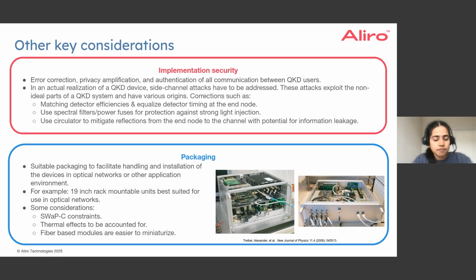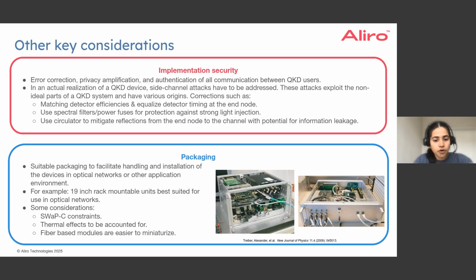So, in addition to this, hardware protection layers such as spectral filters or power fuses can help prevent strong light pulses that could be injected by the eavesdropper from damaging sensitive detectors or influencing the measurements. And these precautions do form an essential part of implementation security, ensuring that the system that is deployed is in fact resilient against both accidental errors that could occur and intentional side channel attacks.